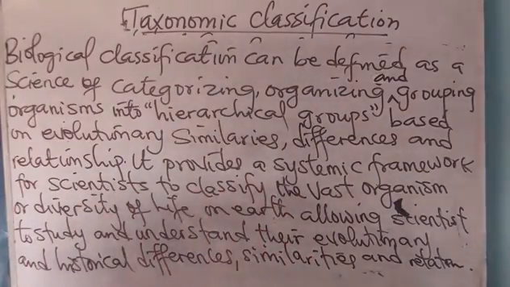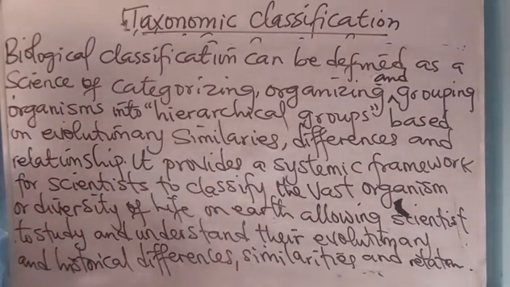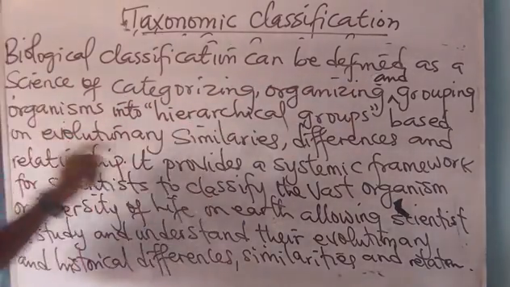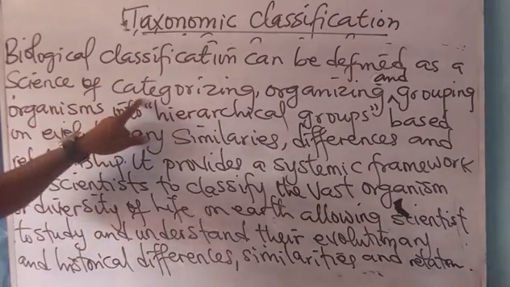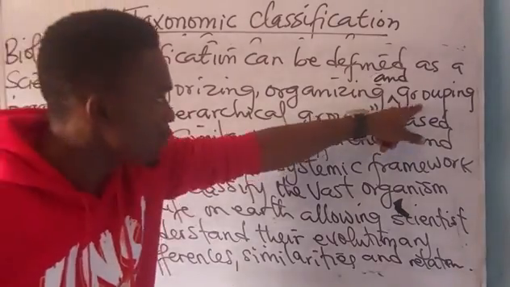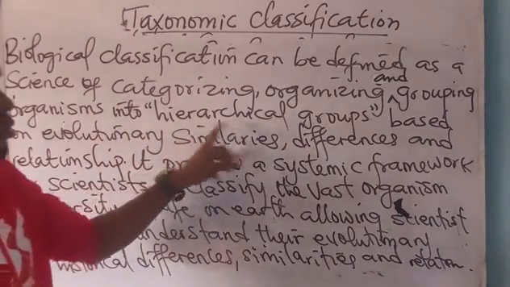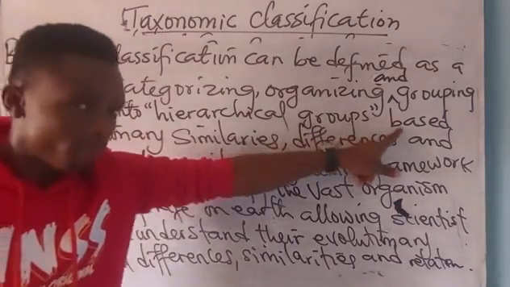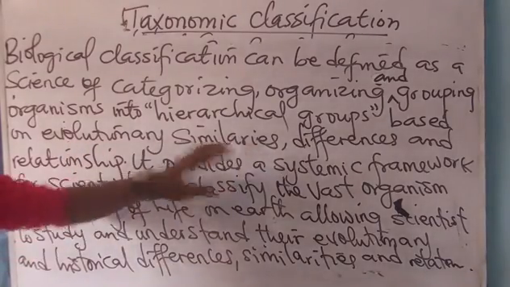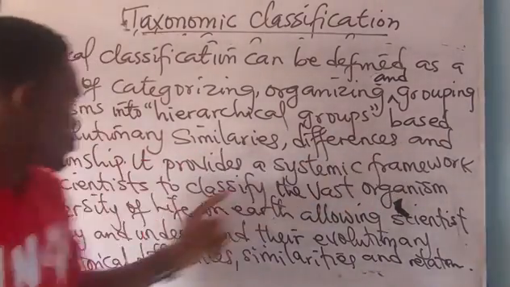Good. So this is a complete definition of what? Biological classification. I'll take it again. It is defined as a science of categorizing, organizing, and grouping organisms into hierarchical what? Groups based on evolutionary similarities. What do they have in common? Differences and what?